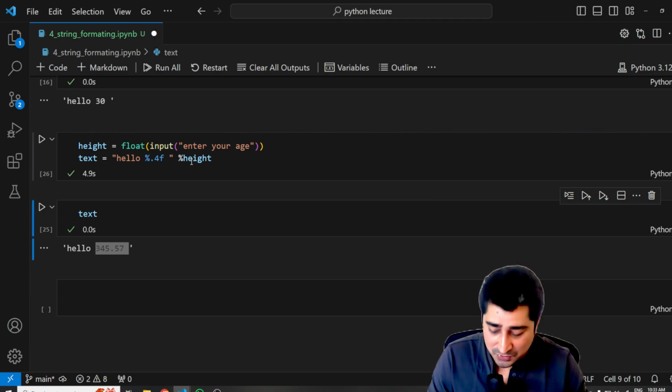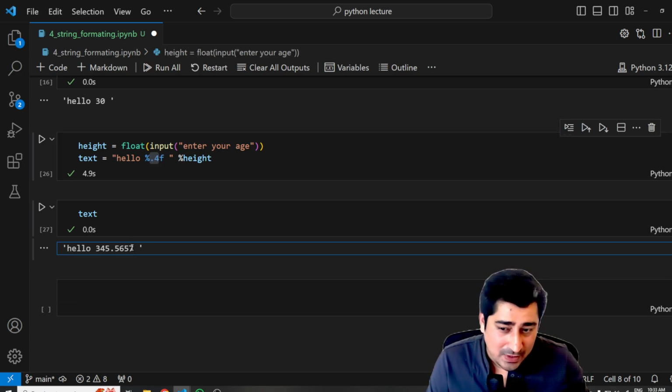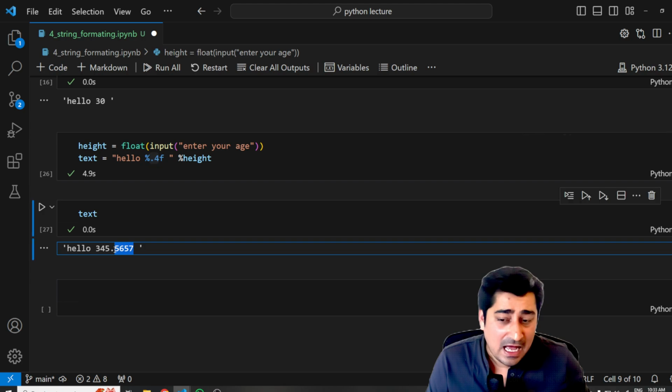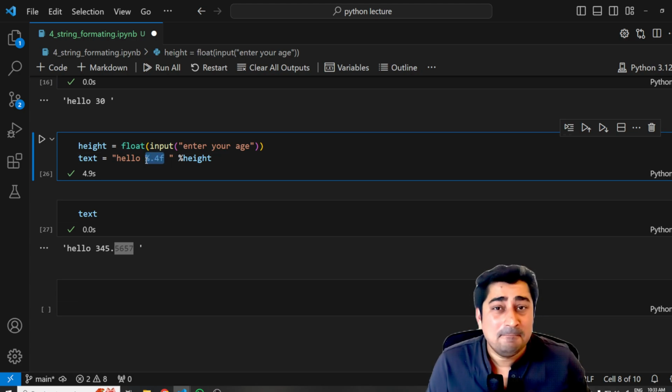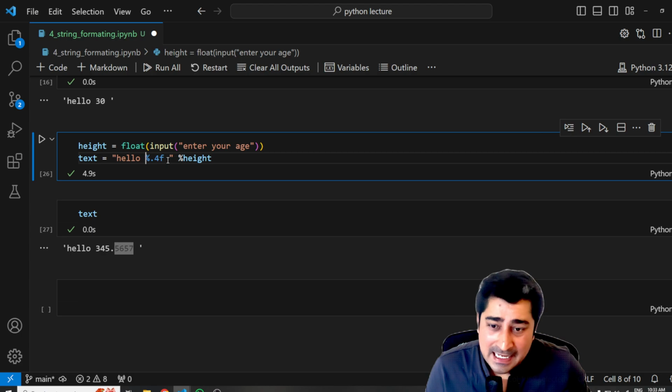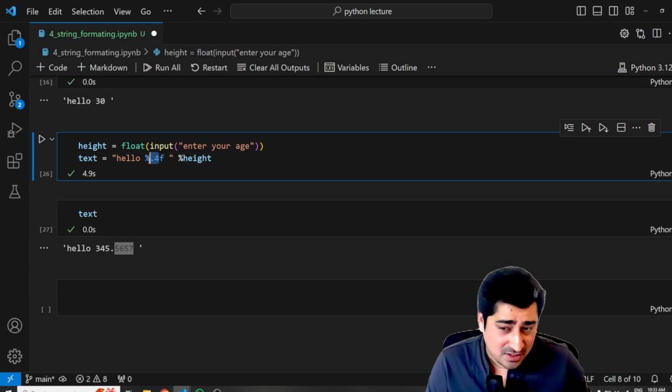345.5656565656, execute, and then execute. As you can see, I have given 0.4, so it is giving me data after the decimal till 4 places. Yes, so this is nothing but a placeholder for a floating point number. I can change this value to control how many digits it should showcase after the decimal point.